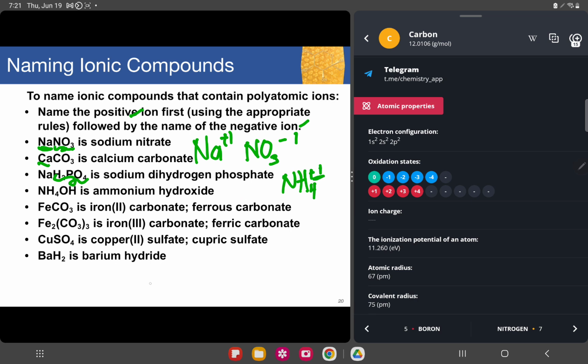Next is the iron carbonate. Alright, so for iron carbonate, we can also name it as ferrous carbonate. And again, we can use the computation I gave you to understand. At the very bottom of your periodic table, you'll notice that there's a table for polyatomic ions. And you'll see the oxidation state of each of them, commonly known as polyatomic ions, at the very bottom of your periodic table. Okay?